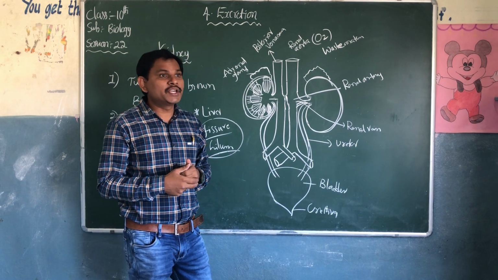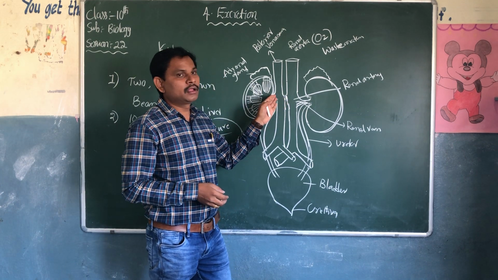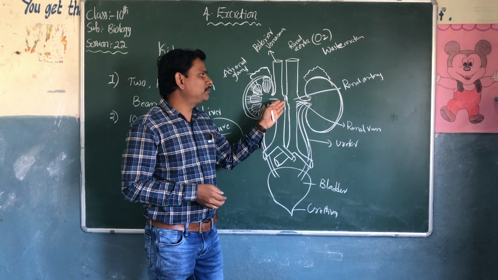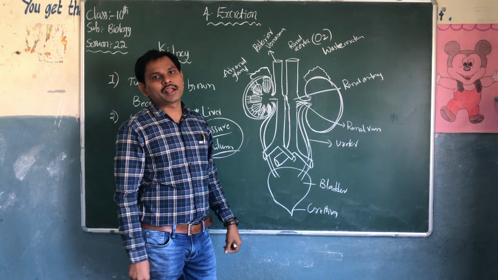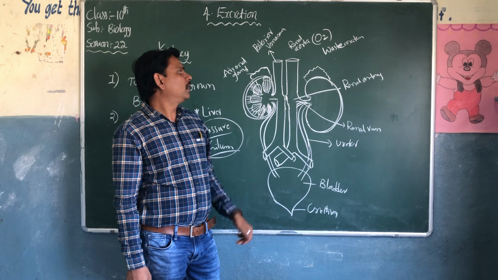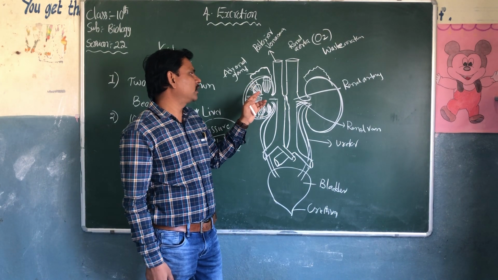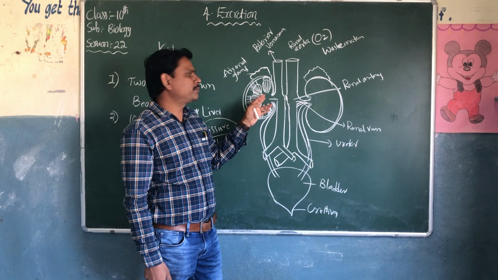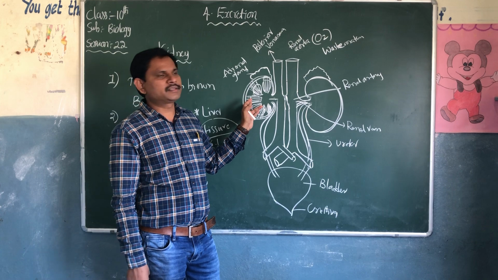So these waste materials and oxygenated blood enter into the kidney, left kidney and right kidney simultaneously. In the kidney there are the cortex, medulla, calyces, pyramids and nephrons.